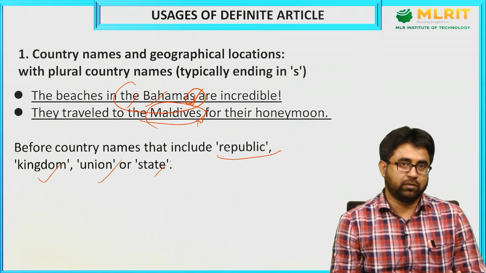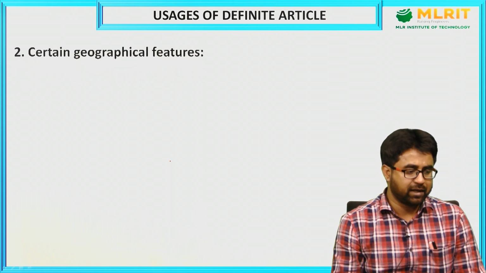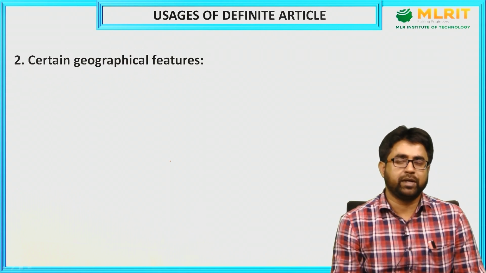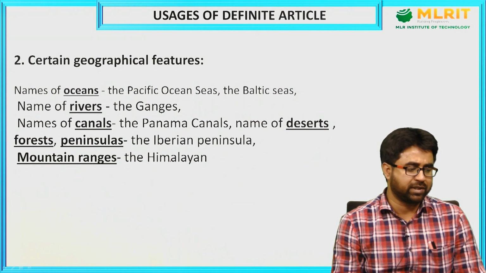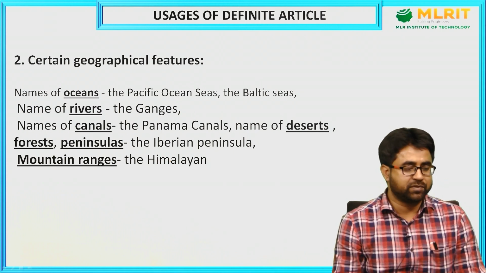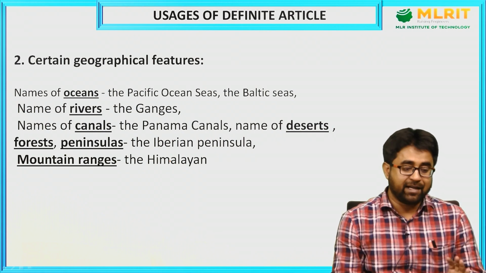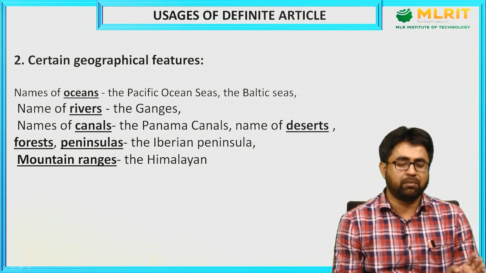So this is one factor that you need to remember. Now let's come to the next usage of definite article. Certain geographical features. When we talk about certain geographical features, what are the features? You can see names of the oceans, the Pacific Ocean, for example, names of rivers, the Ganges, names of canals, the Panama Canal, peninsulas, mountain ranges.